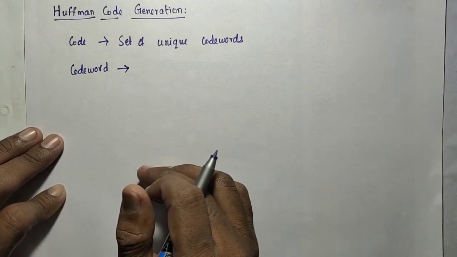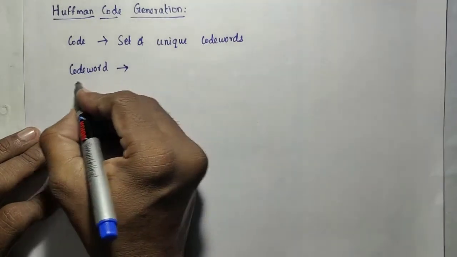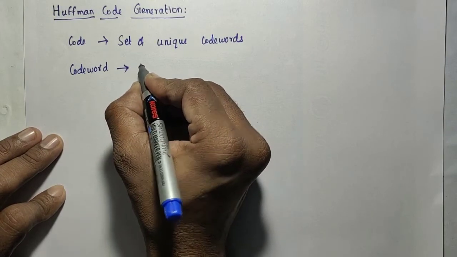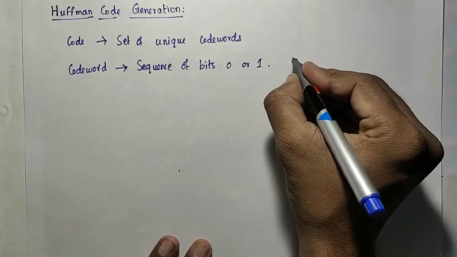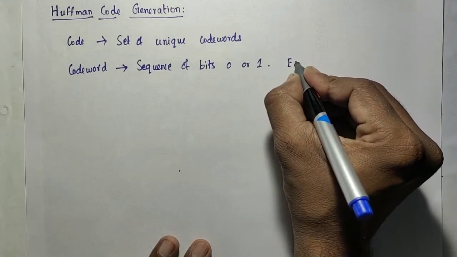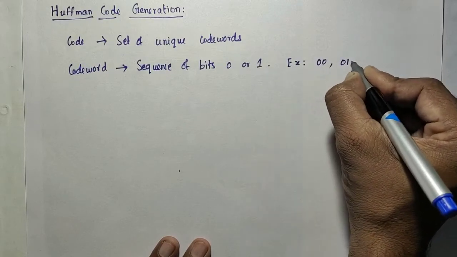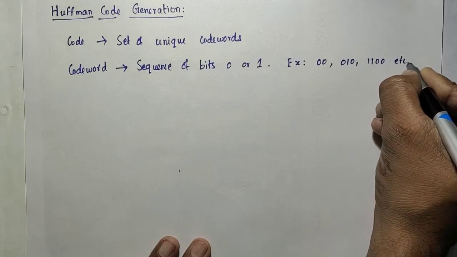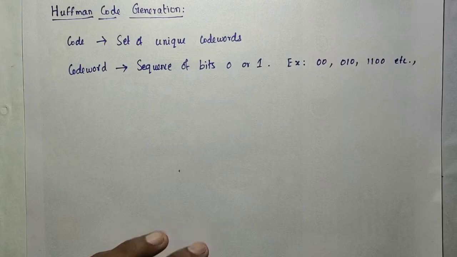A code word is nothing but a sequence of bits, 0 or 1. Example: 0 0 0 1 0 1 1 0 0, etc. A sequence of bits.